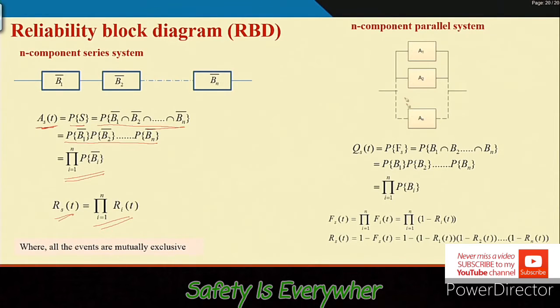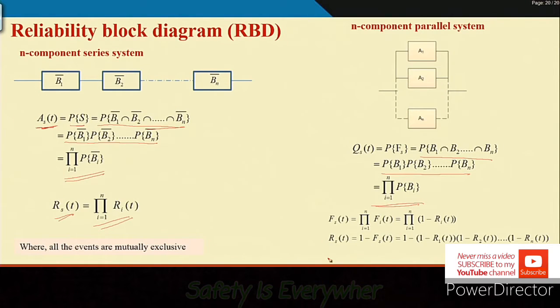Here, only if all are unavailable is the system unavailable. As a result, the system level failure is basically the intersection of all the component unavailabilities, and this can be written like this. Then correspondingly FS(t) and RS(t) you can calculate using these equations.